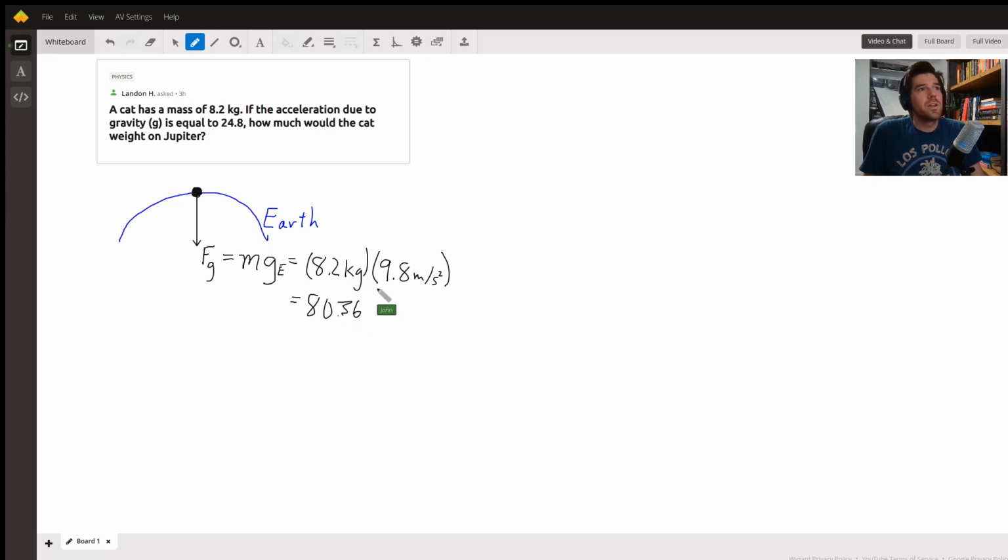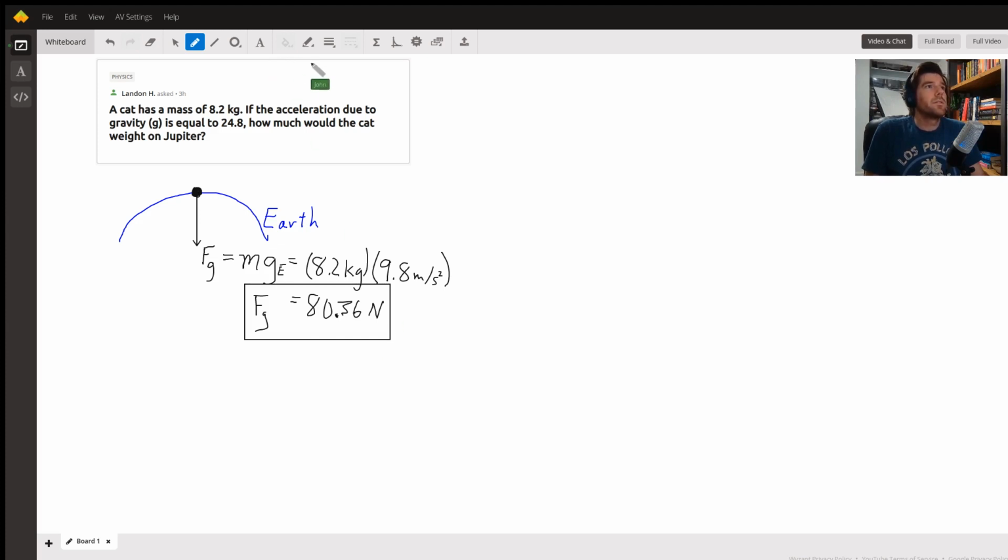The units would be kilograms meters per second squared. These combine to give you a unit of the Newton, or just abbreviated N. So this would be your weight then on planet Earth. I'll go ahead and box that answer.